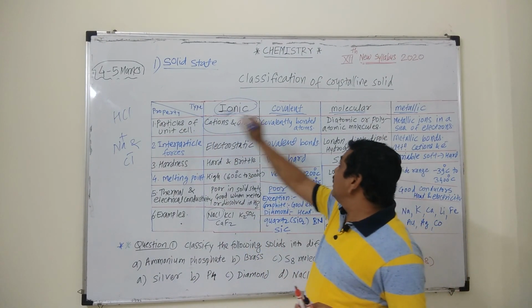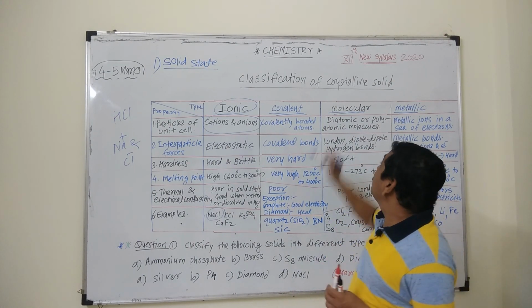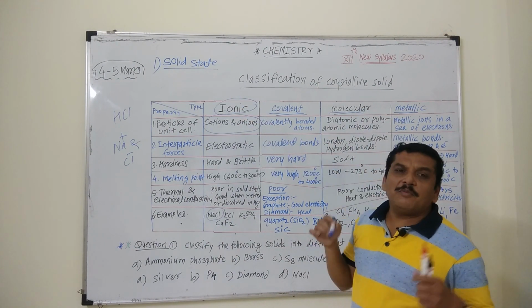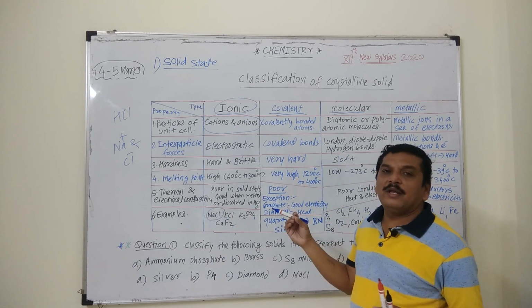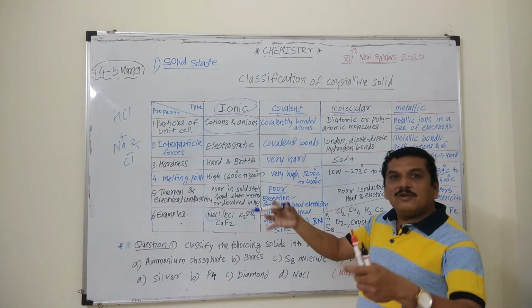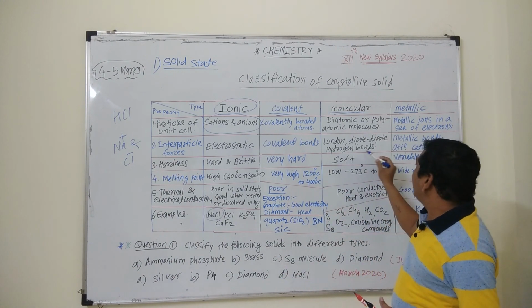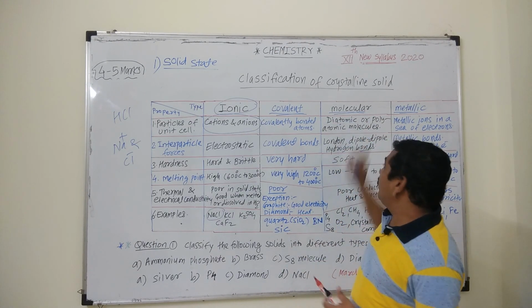Though there is a covalent bond between hydrogen and chlorine, these molecules are associated together by hydrogen bonding, and hence it is a molecular solid. We will see it in the molecular solids.